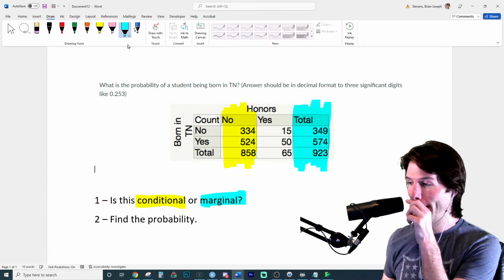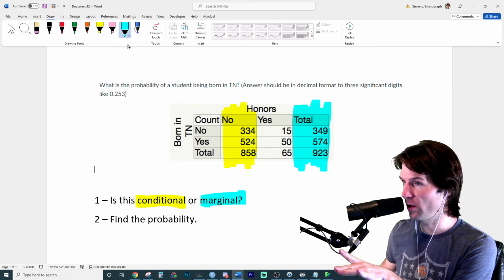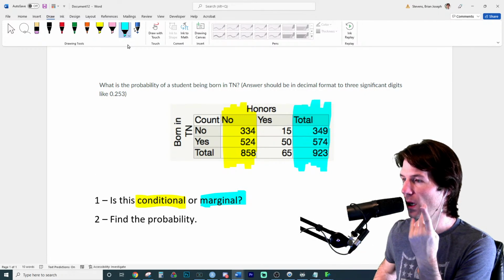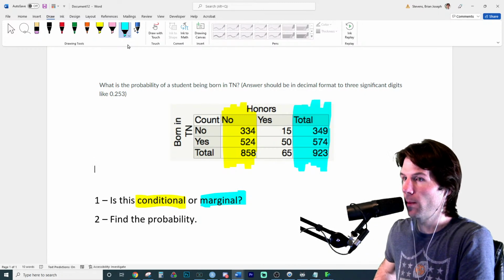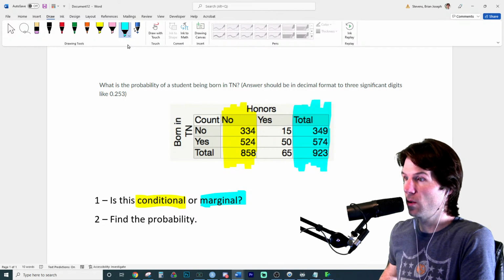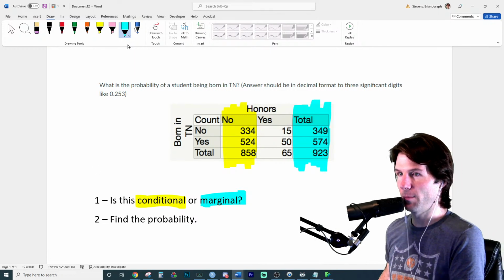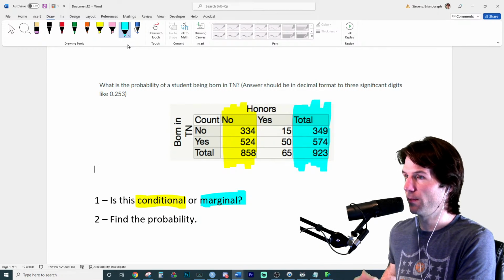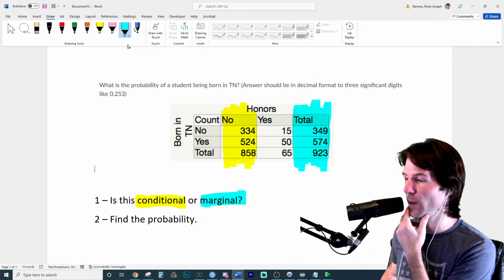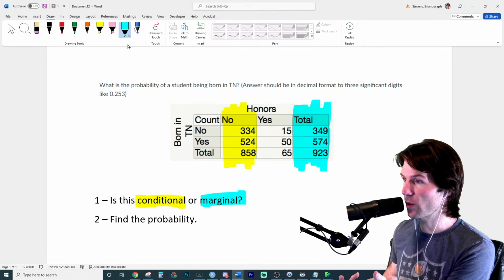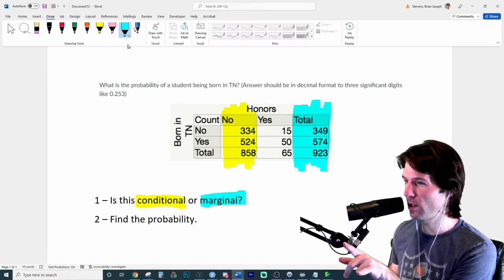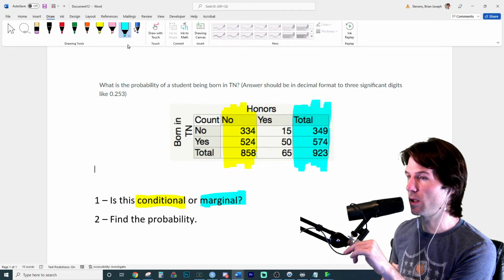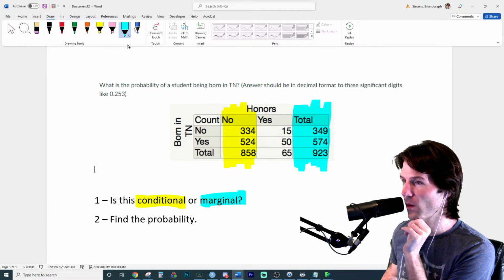So when we look at this, are we doing a marginal distribution or a conditional? There's technically 4 possible conditionals, and there's 2 marginals that we could consider for this question. So is this question, what's the probability of a student being born in Tennessee, marginal or conditional? Would this be a marginal, like in the margins we're answering it, or would it be conditional, like we set a condition for one variable? That's what conditional means: you say, given this is true, or for these students, what's the probability of the other variable? So is this marginal or conditional?